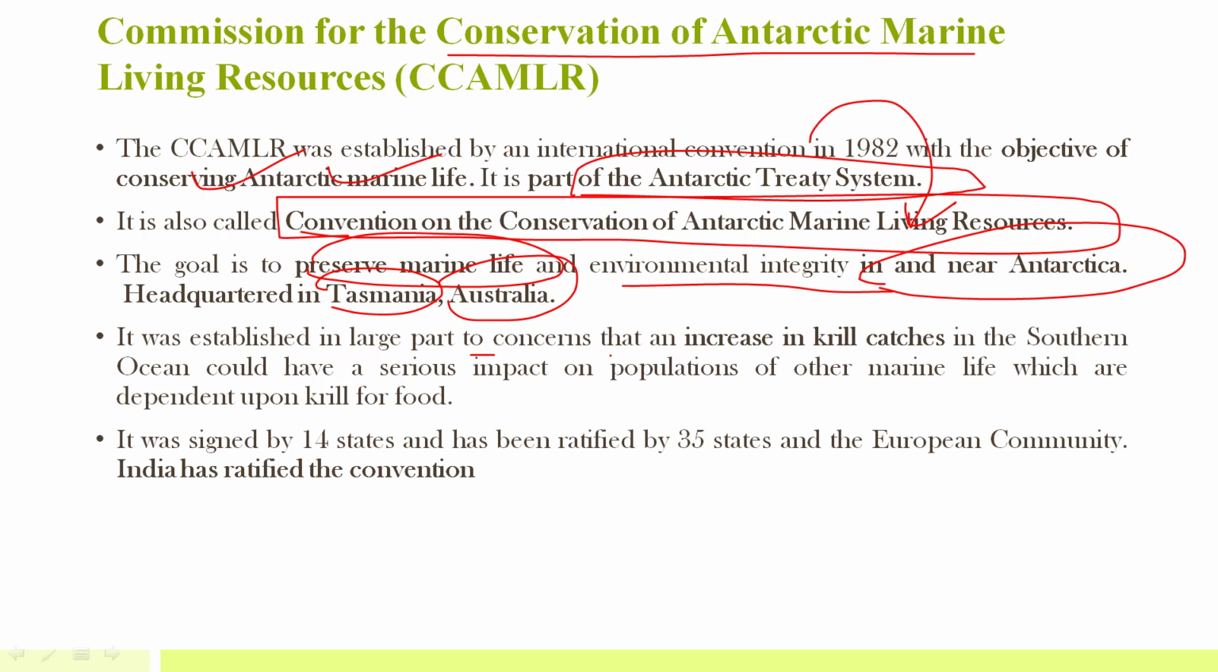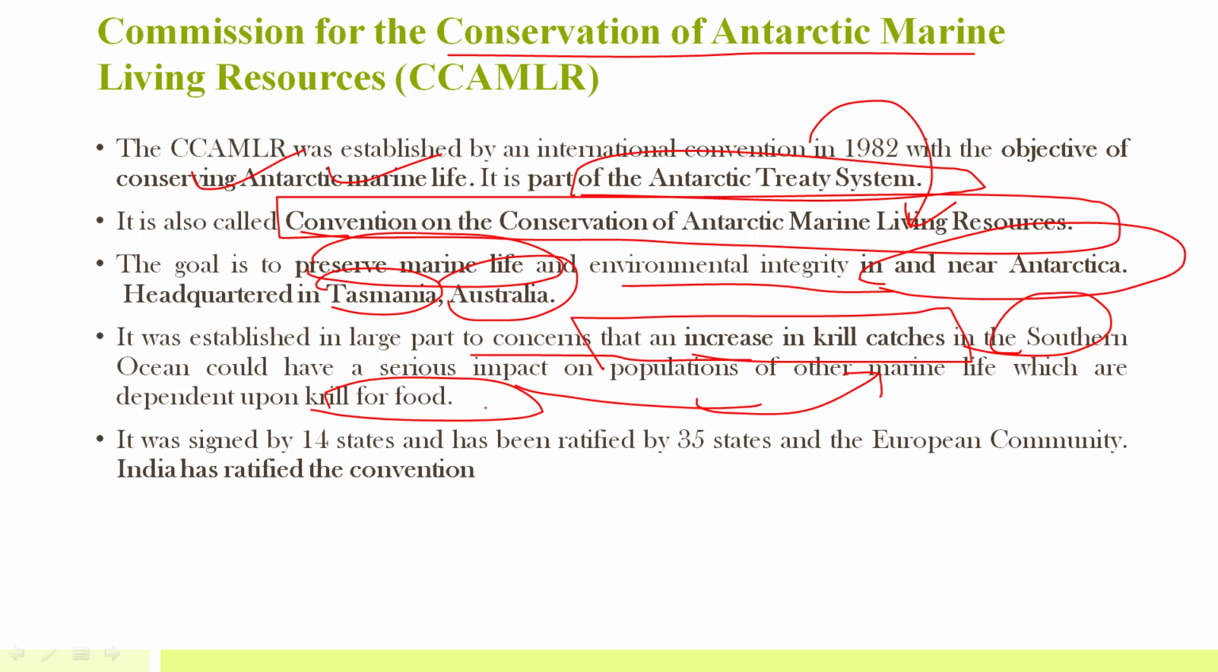It was established in large part due to concerns that an increase in krill fishing in the Southern Ocean, the ocean that surrounds Antarctica, was having a serious impact on the population of other marine life, which were dependent upon the krill for food. So the whole food chain was disturbed. That's why this convention was signed, and India has ratified the convention. So remember, India is a party to this, and it's a convention mainly for preserving the marine life near the Antarctica region.